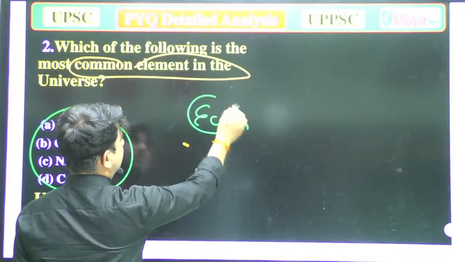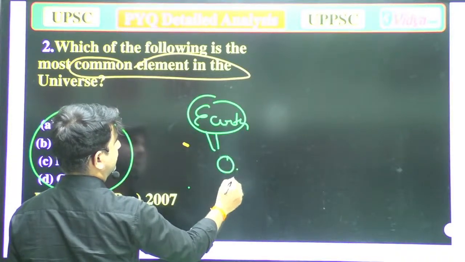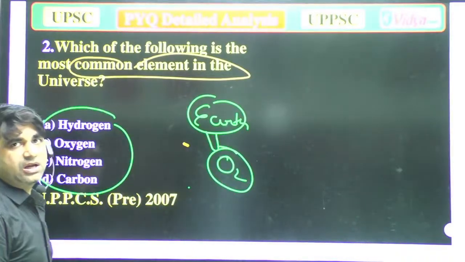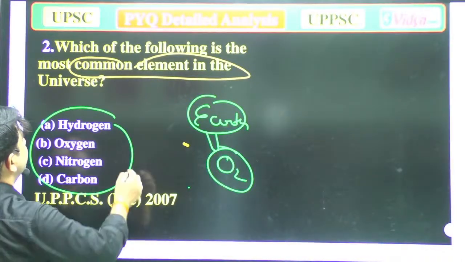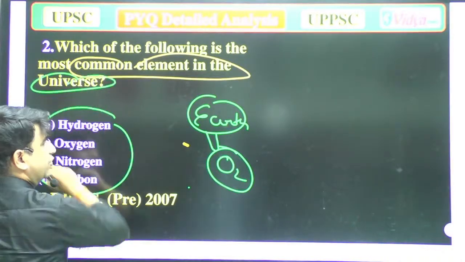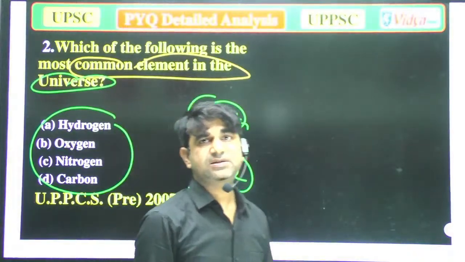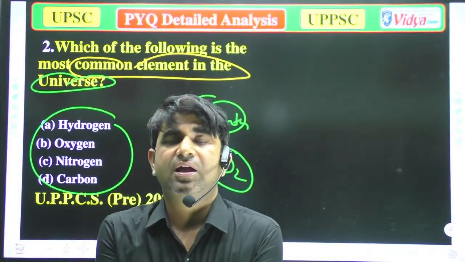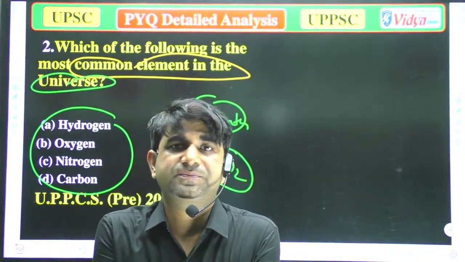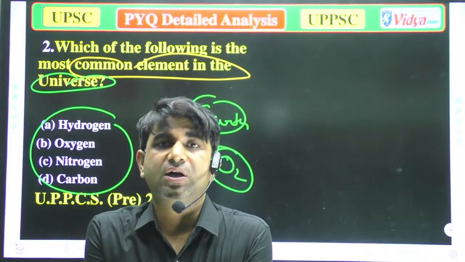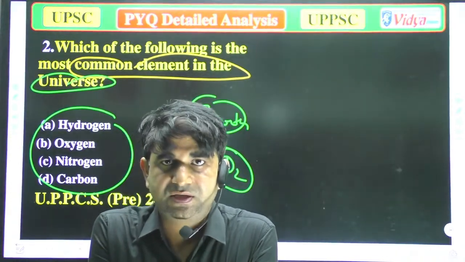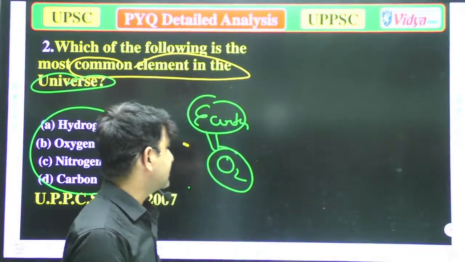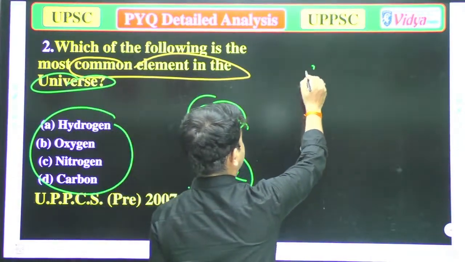So our answer could be oxygen. But that question was related to the universe. And in the universe, various stars like the sun and various other planets are there. We don't know about the other planets, but we have some ideas about the stars, because generally the stars have energy.